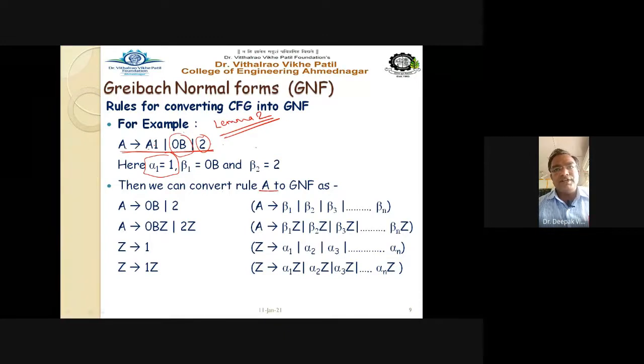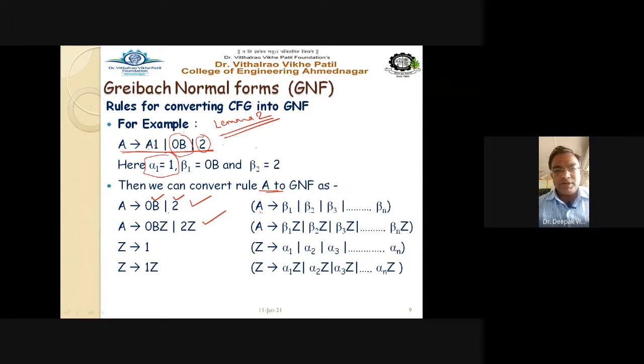So start converting this rule into the GNF format. See what we did again. Rule 1 says that A gives beta 1, beta 2. So beta 1 is 0B and beta 2 is 2, it is written. Okay. Now the next is very simple: we just have to add a Z here. So 0B dot Z, 2 dot Z.